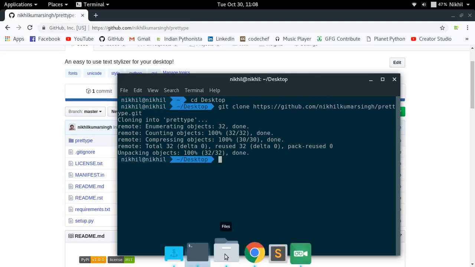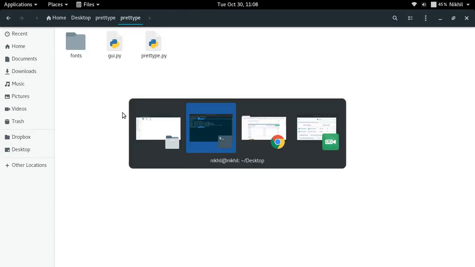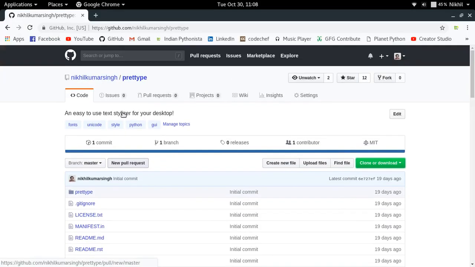Now I can have all that code on my desktop. Look at that, here is predtype and here is all the code. In this way you can always clone any GitHub repository from GitHub.